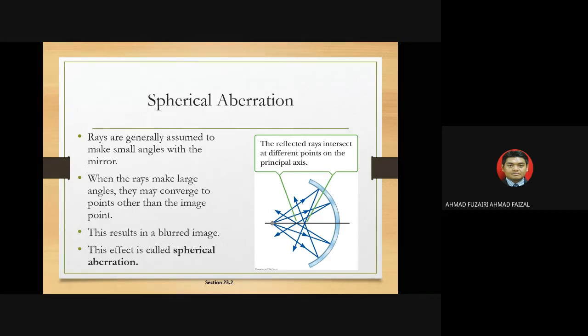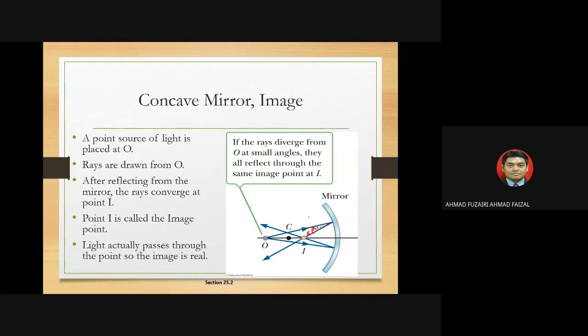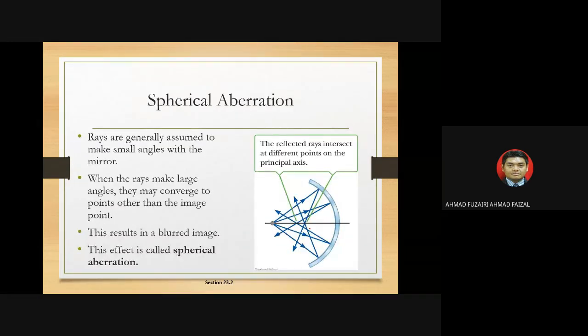What is the difference between this picture and the figure before this? Here, all rays coming from O are reflected through a point. They come to one point and are reflected at the mirror, and go to one point. Same with the other rays, they are reflected at the same place as before. In contrast, with spherical aberration, the rays do not converge at the image point. It means they do not go to one same point.